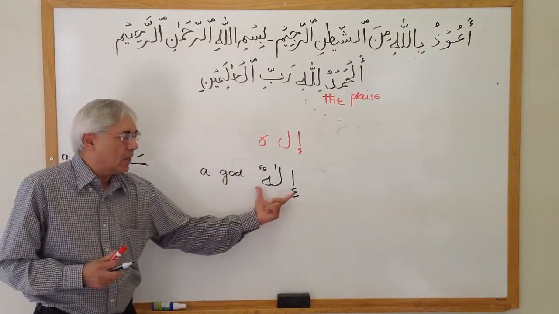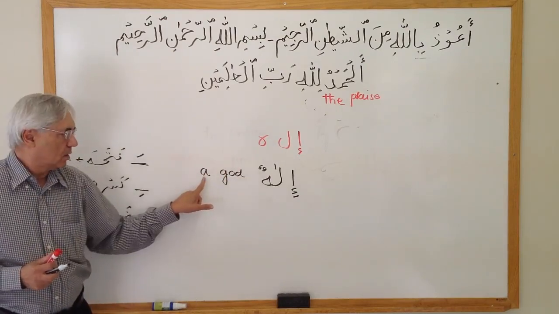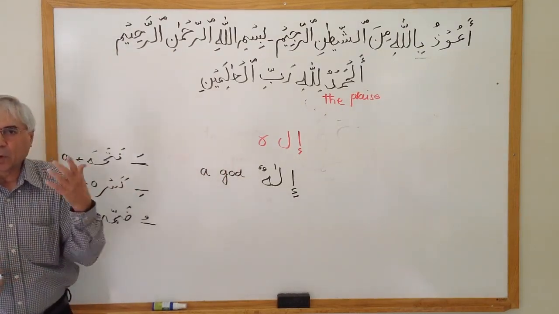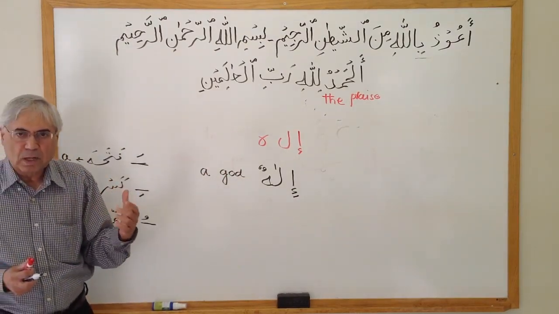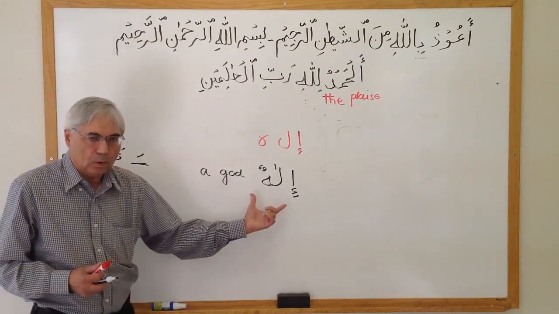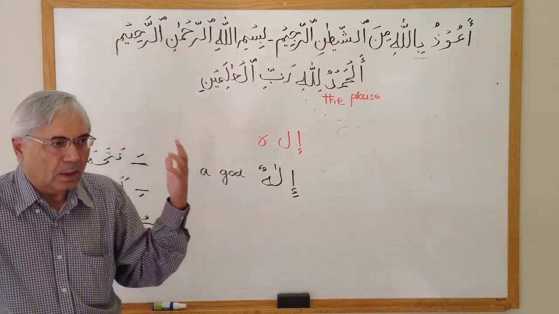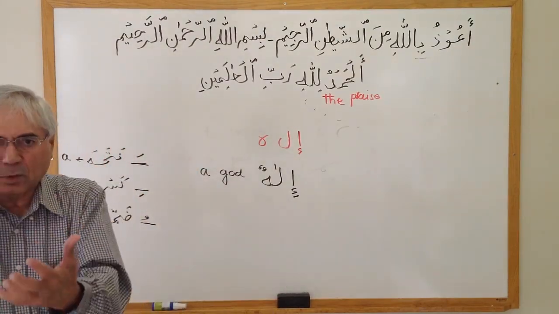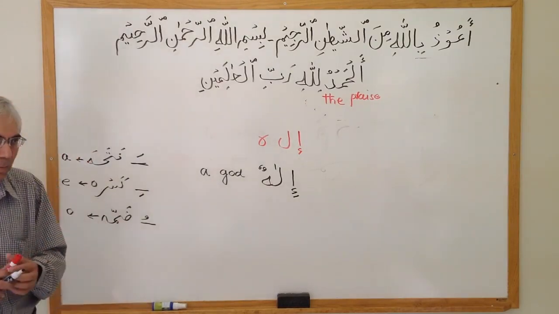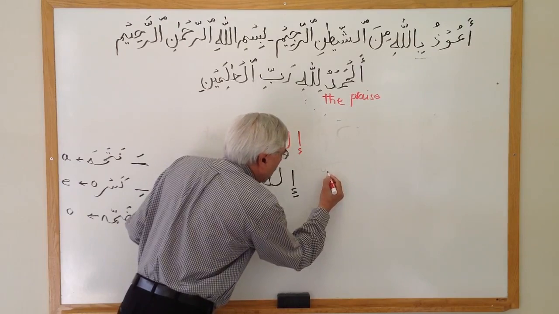Remember that whenever you have a noun with two dhammas on the last letter, it brings the meaning of "a". Kitabun, a book. Hamdun, a praise. Ilahun, a God. It could be any God. It could be an idol. It could be your desire or anything that you are attached to. It's Ilahun.